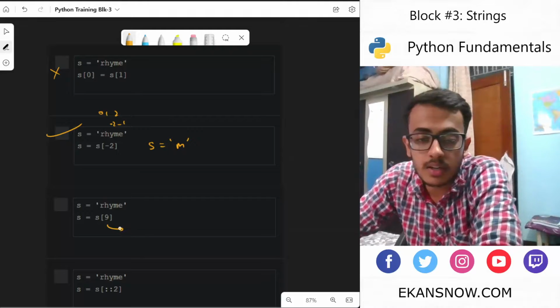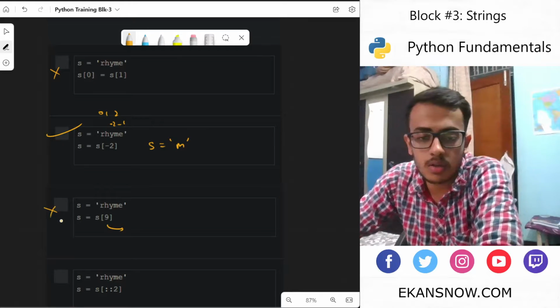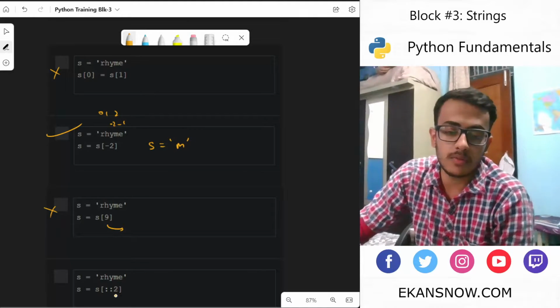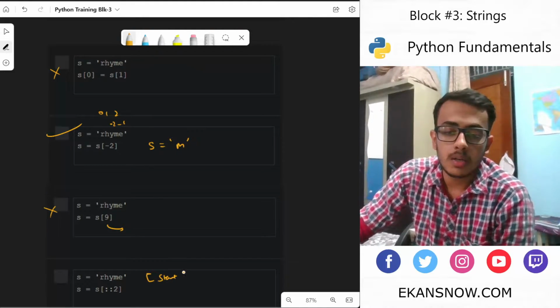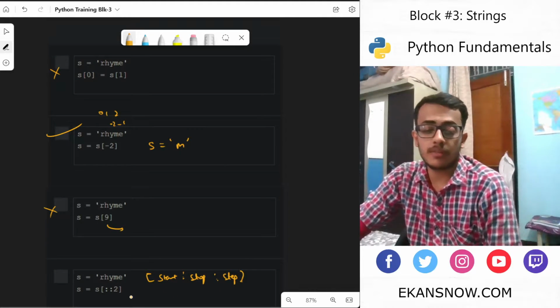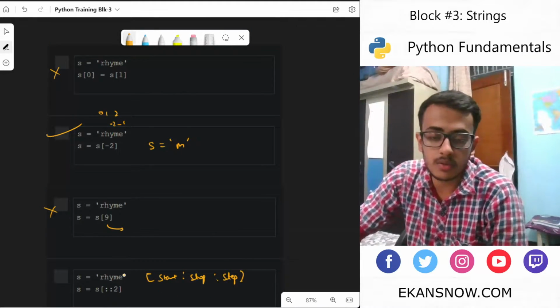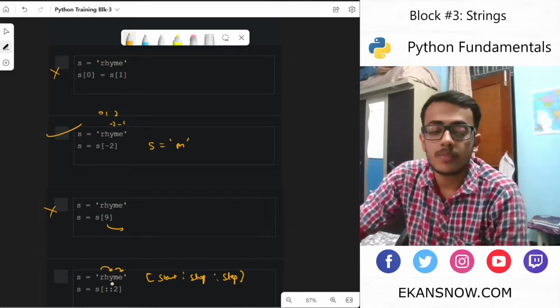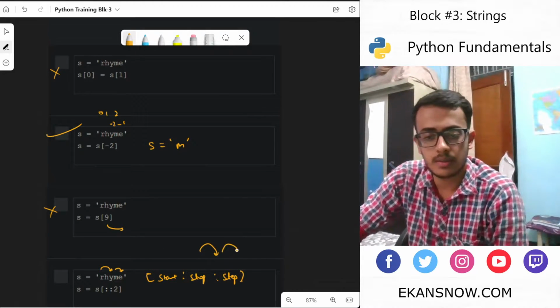Here we are trying to access an index which is out of the range, out of the length of the string. So this is wrong. This type of thing is basically slicing. We get the start value, the stop value, and the step value. The step value is optional. Here we have been given 2 as the step value, which means it would go through the entire string and skip one character at every step.